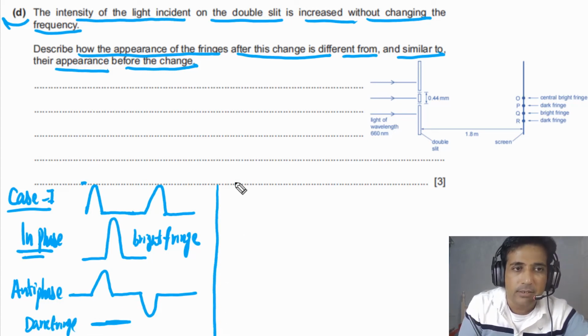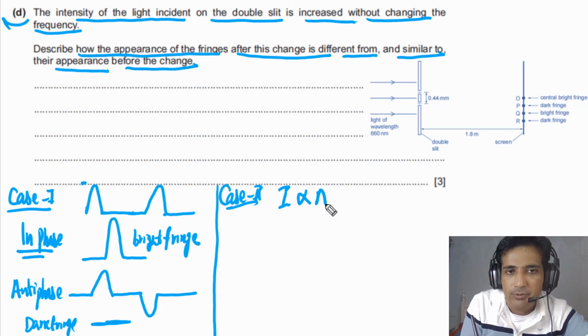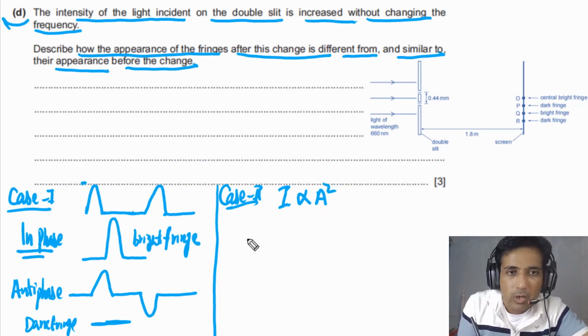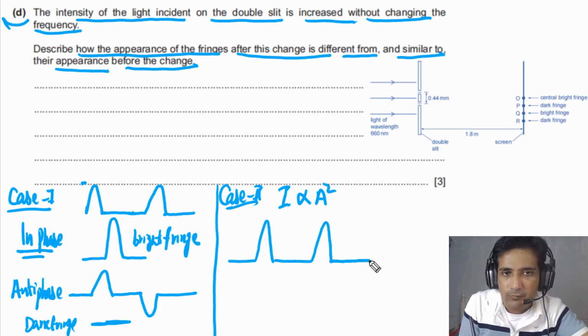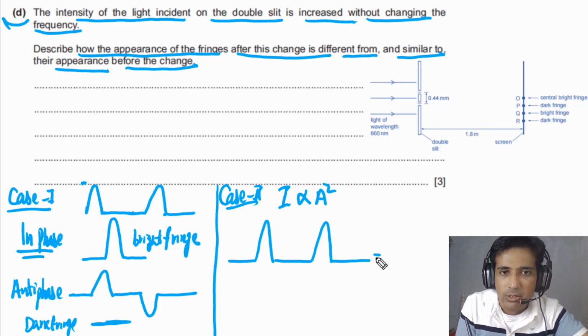Now the second case, when the intensity has been increased. The first thing we need to understand is that intensity is linked with the amplitude of the wave squared. Now we have two waves but the amplitude is greater than before. When these two waves are in phase and meet at one point, we will see a super crest.